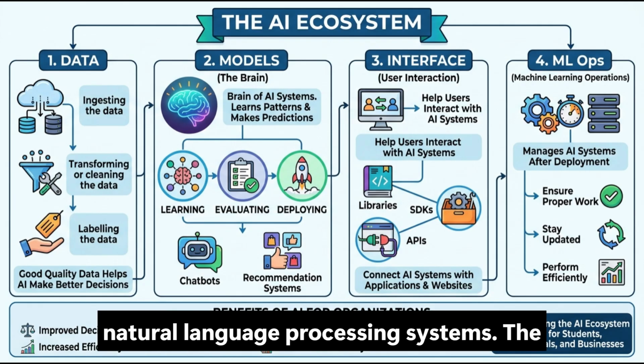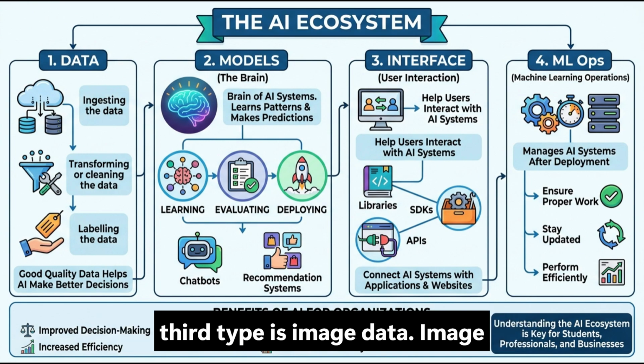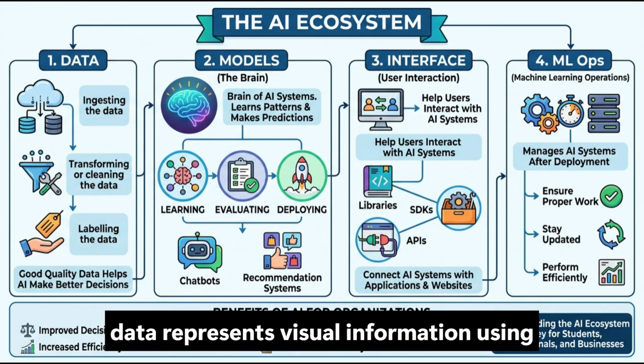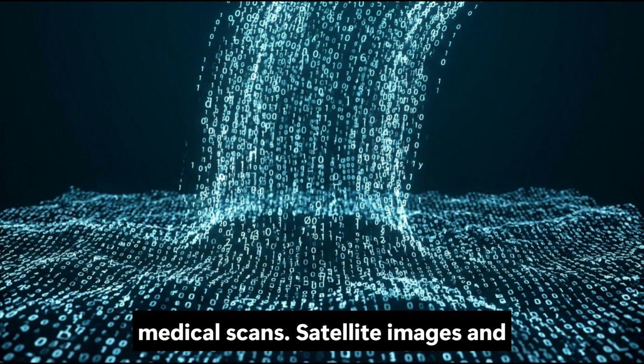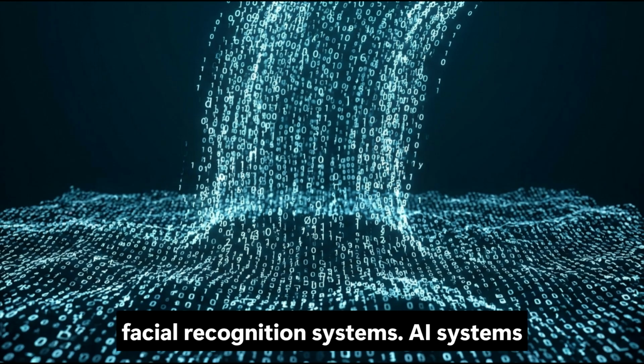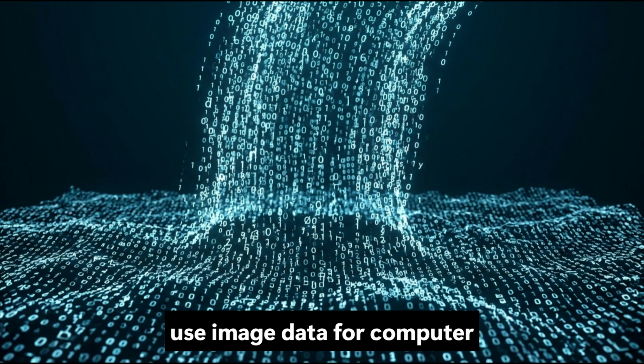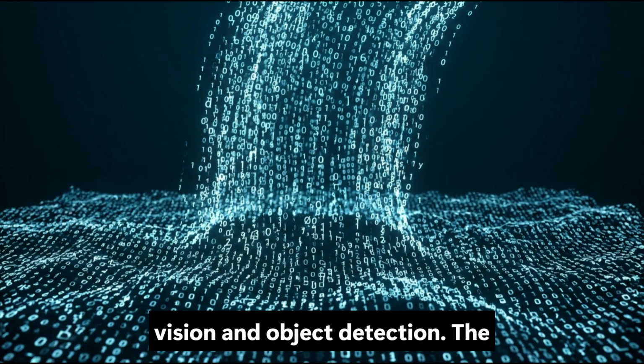The third type is image data. Image data represents visual information using pixels. Examples include photographs, medical scans, satellite images, and facial recognition systems. AI systems use image data for computer vision and object detection.